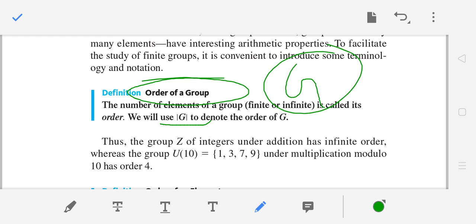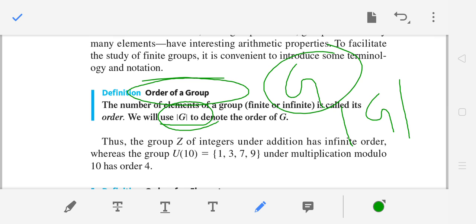We will use the notation order of G. Like the set of integers under addition has infinite order, because there are countably infinitely many integers. So under addition, the set of integers is obviously a group of infinite order.